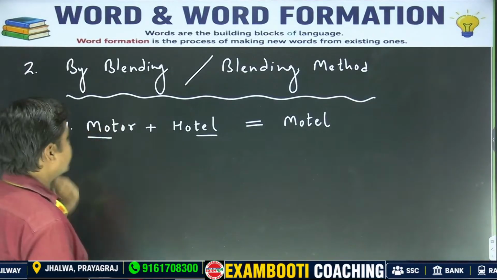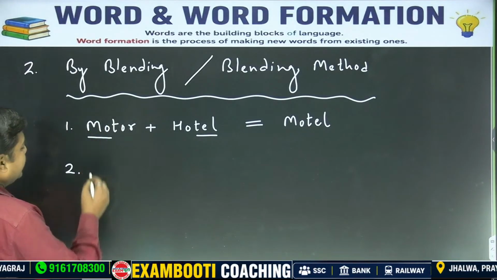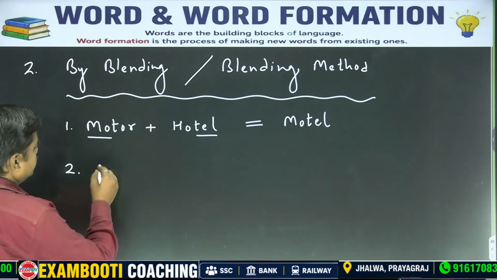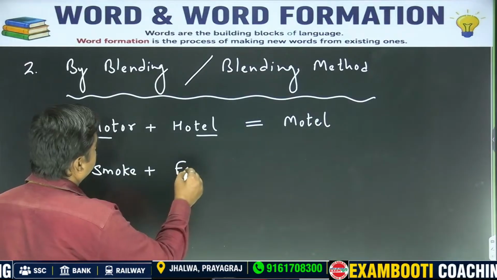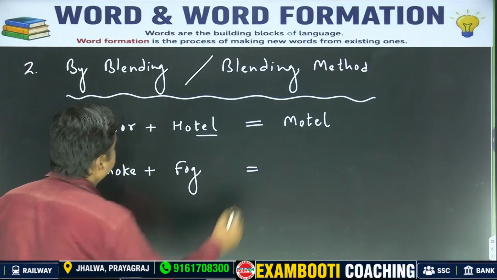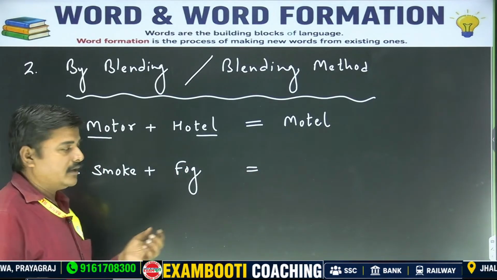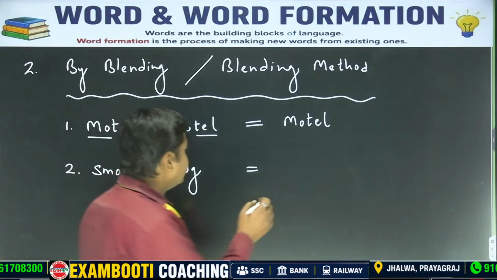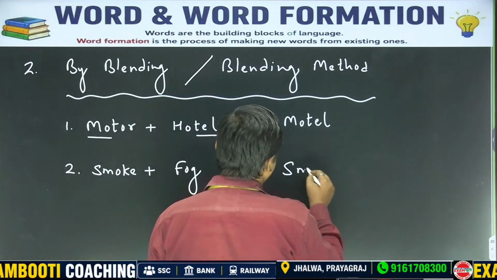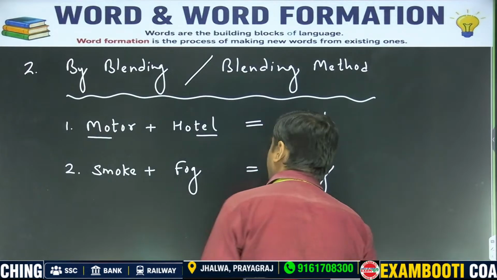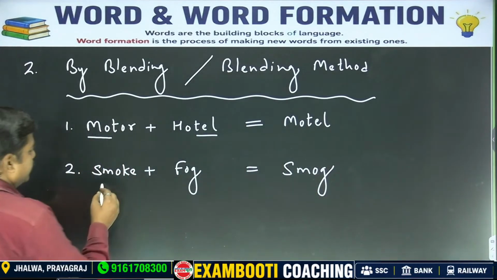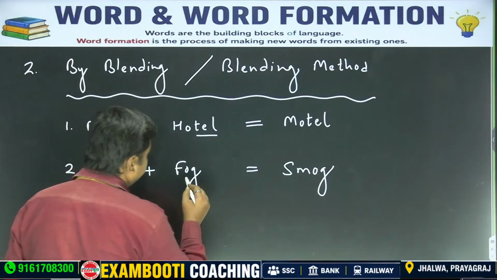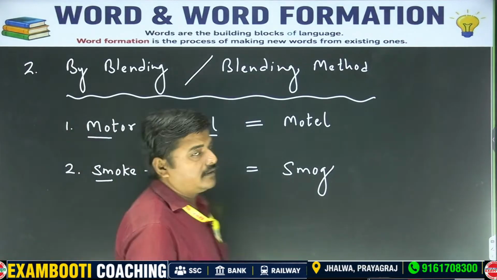Now take another example. Like smoke and fog. Smoke and fog. And when you blend them together, you get smog. Here S and M and here OG. Smog.